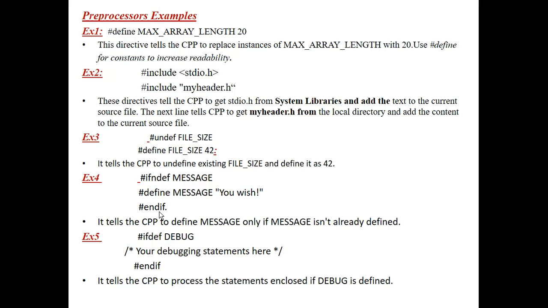If the message is not defined, then define that message and display it on the output screen. That's why I am using this condition, #ifndef, and here #endif marks the end of the if statement. I am checking the condition first. If the message is not defined, simply print it. Otherwise, take the input from the user and print that message on the output screen.